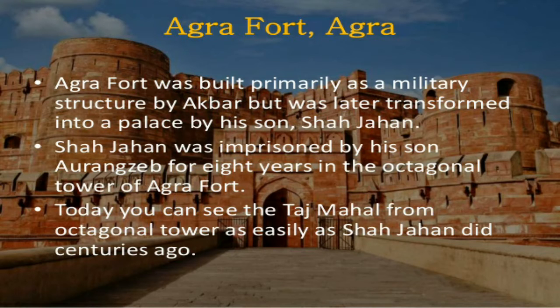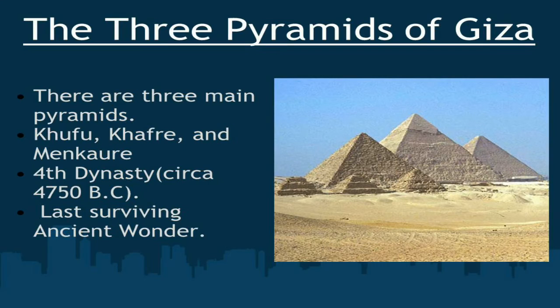So now next, the three pyramids of Giza. Here we can see a photograph of the Giza pyramids, and there are three main pyramids: Khufu, Khafre and Menkaure. Fourth dynasty, the last surviving ancient wonder.